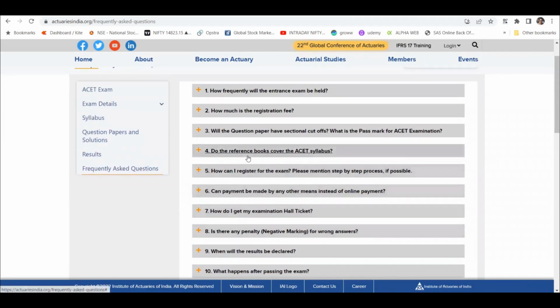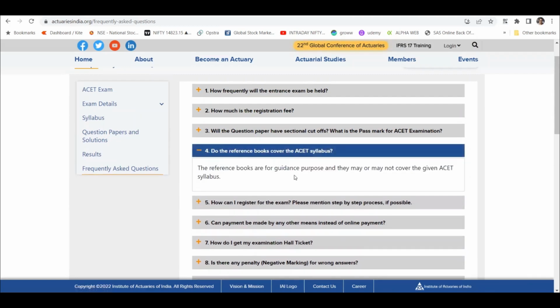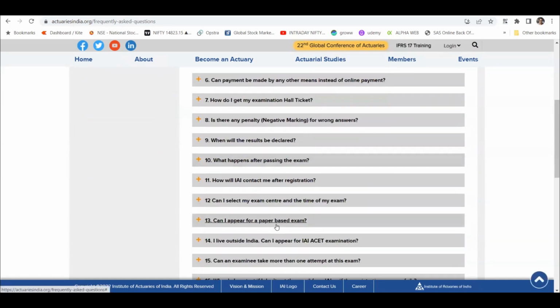How do the reference books cover the asset syllabus? They are for guidance, and they may or may not cover any given asset syllabus. That's why you need to cover the material given there. Because solutions are given, you need to solve those questions. Once you solve one question, you know the types of questions that are asked, and you can go through more and get more clarity.